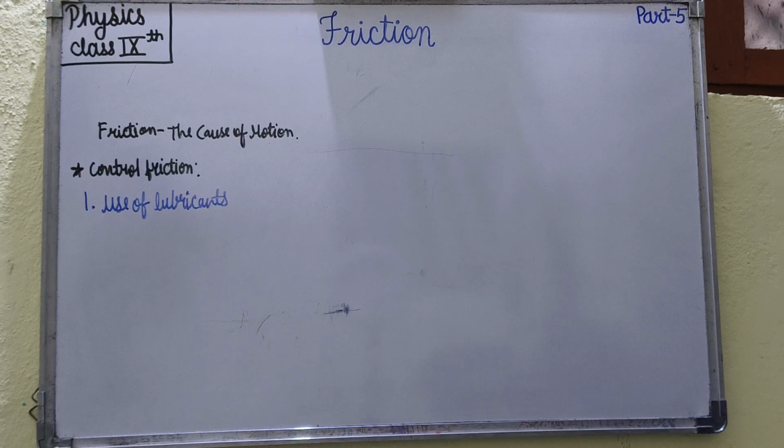By using lubricants in machinery parts, friction can be reduced. For example, we use oil or grease on the surfaces of machinery parts to reduce friction. The definition is that the material used between the surfaces in contact to reduce friction is known as lubricant. We can use boric powder. Barrel of the gun: friction decreases with smoothness, hence the barrel of the gun is made so smooth within.